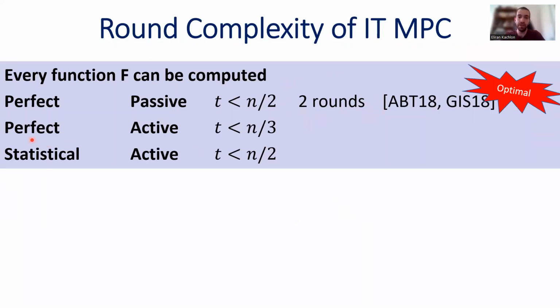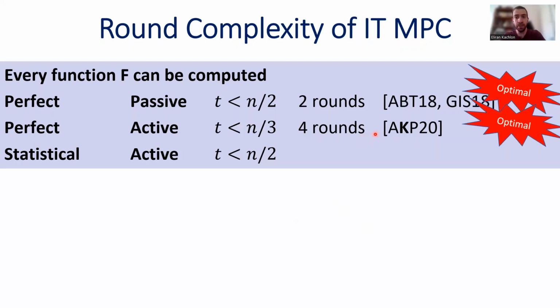Now, for perfect security against an active adversary that corrupts less than 1/3 of the parties, in a previous work with Benny and with Arpita, we proved that every function can be computed in 4 rounds, and this bound is also tight. Okay, there exists a function that cannot be computed in less than 4 rounds.